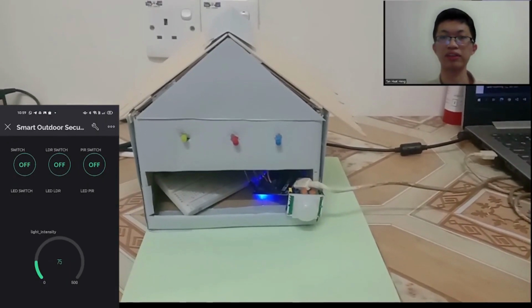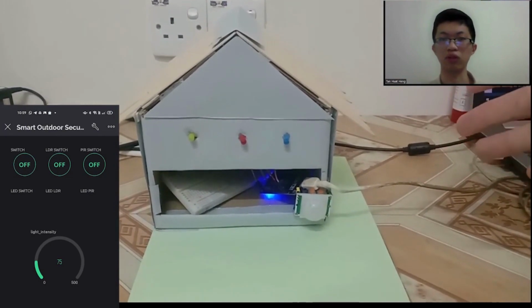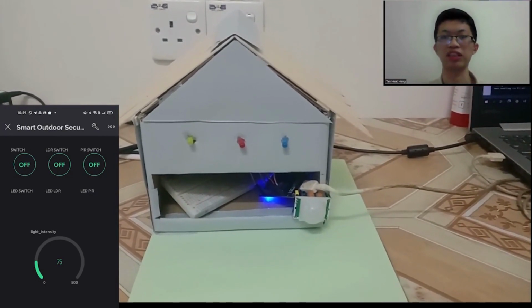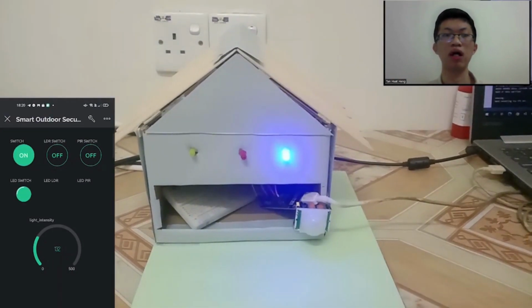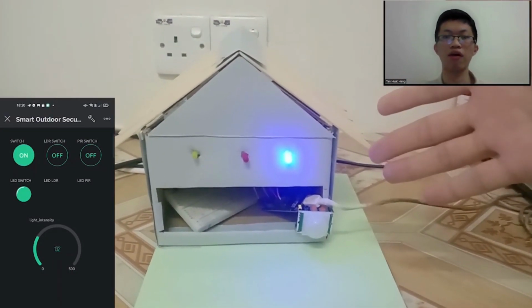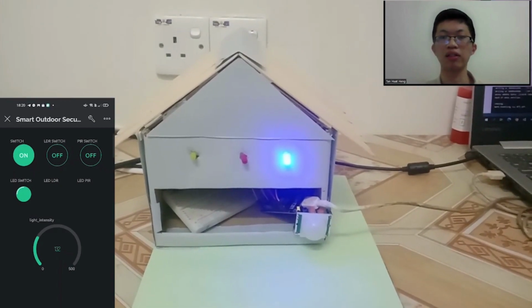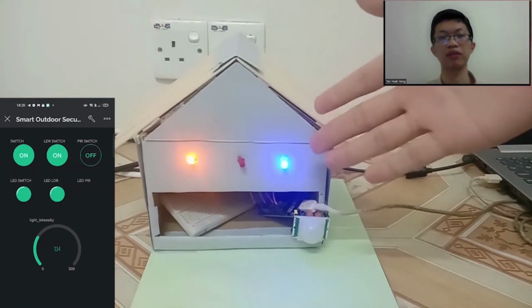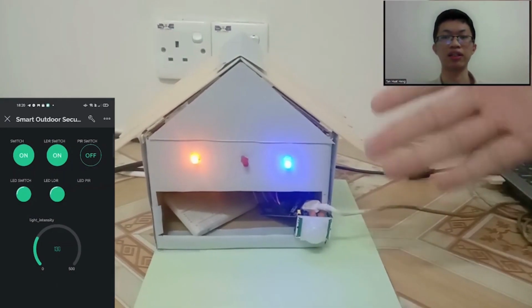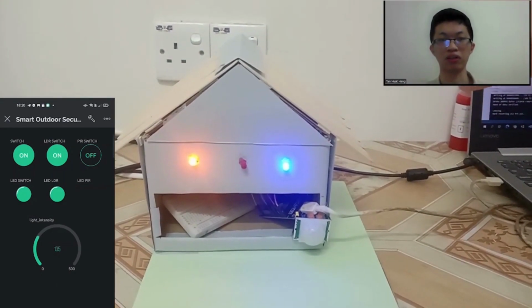I will demonstrate this design. Let us see how it works. The left below shows the Blynk interface on the smartphone. When I switch on the button in Blynk, the blue LED will turn on. When I switch on the LDR button, this means that the yellow LED is allowed to be controlled by the LDR. Now the LDR didn't detect sunlight, so the yellow LED is on.